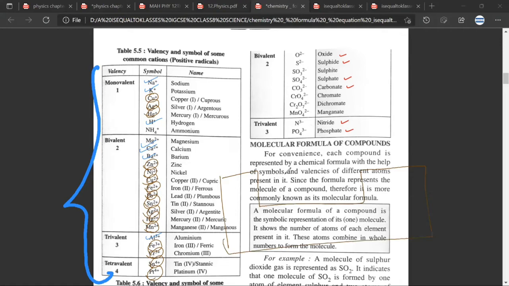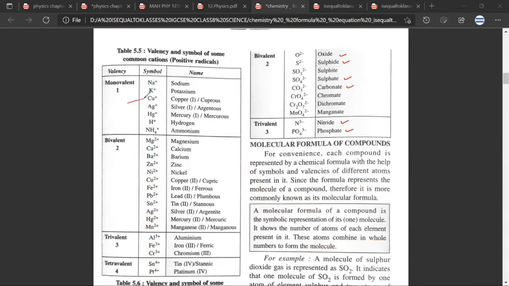Yes, sir. So roughly, in a rough format of the periodic table, what we usually deal with till class 10th is the first 20 elements. Have you understood? Yes, sir. So the valencies are pretty simple because I can look at the electronic configuration and find them. But for the rest of them, you'll have to gradually cram the valencies. Have you understood? Yes, sir. Especially for copper, silver, zinc, nickel, which you will meet often. These are the ones whose valency you'll have to cram because you'll meet them a lot. Any doubt till here? No, sir.